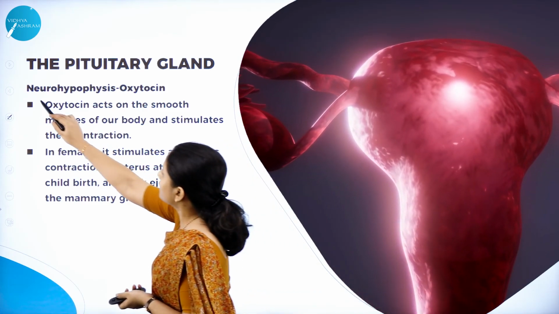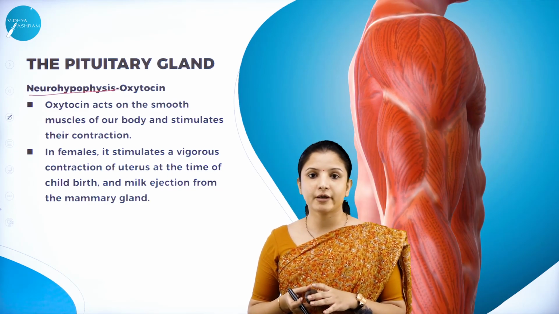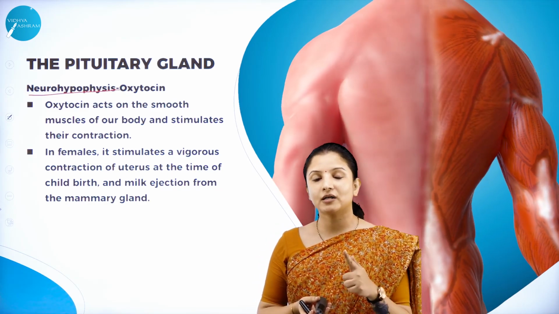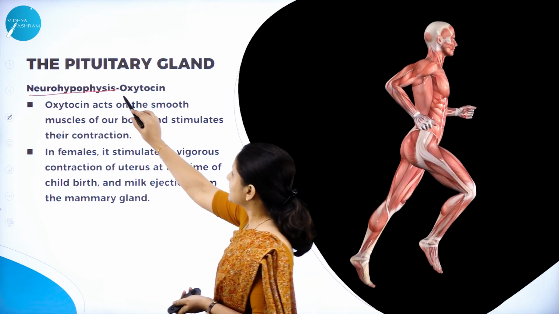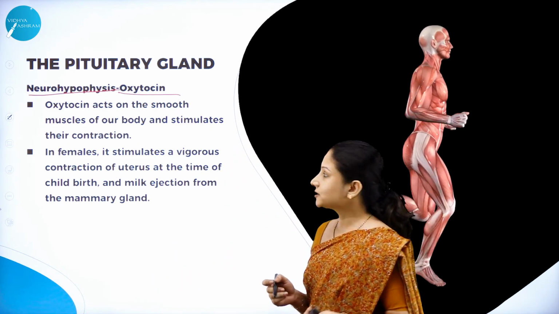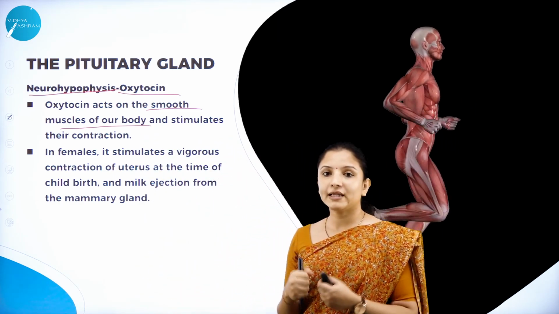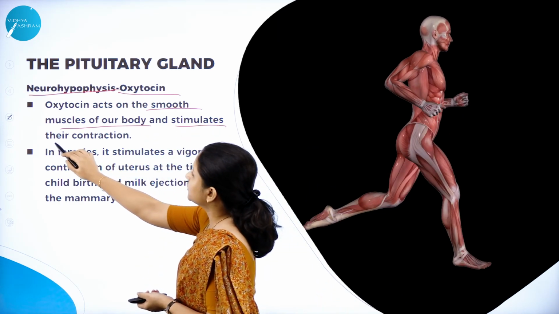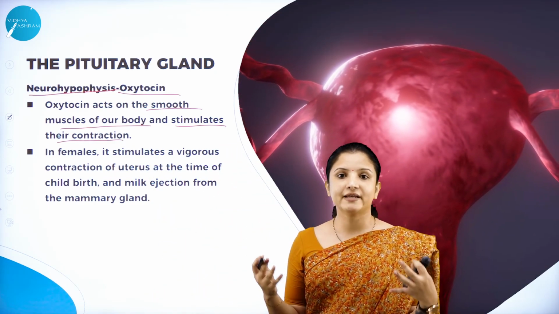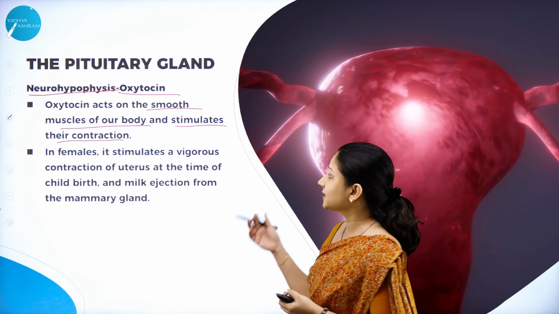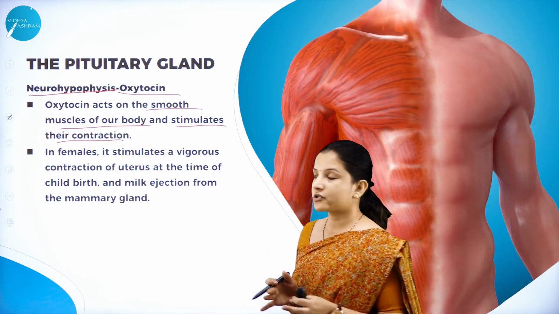Next, talking about the hormones secreted by the Neuro Hypophysis. What are the two hormones that are secreted by the Neuro Hypophysis? One is oxytocin and the other one is vasopressin, which is also called the antidiuretic hormone. So first let us study about oxytocin. Oxytocin acts on the smooth muscles of the body, thereby stimulating contraction. If proper contraction of the muscle has to occur when we are moving our arms, legs and doing various activities, then oxytocin is one such hormone that enables the proper contraction of the muscles.